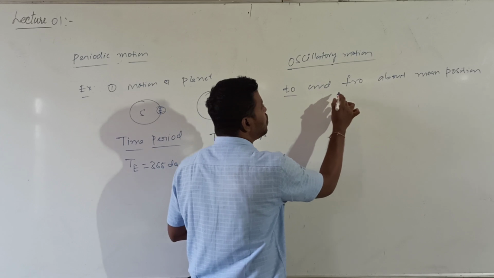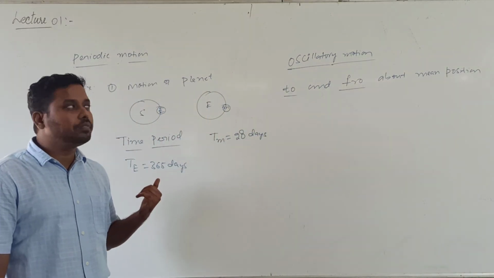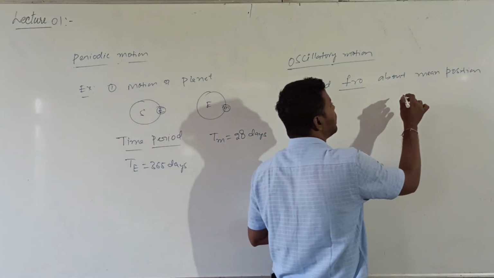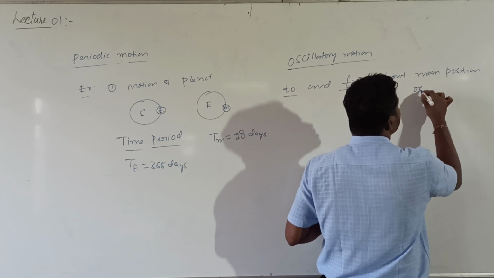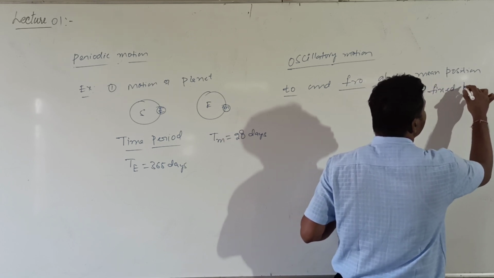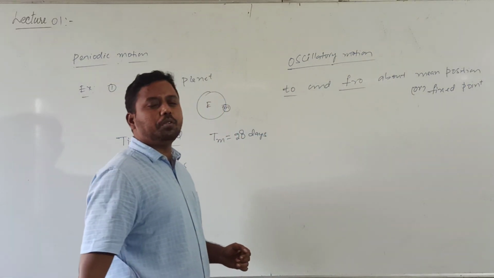What is the meaning of to and fro? It should move in the forward direction and also the backward direction, about a mean position or a fixed point. That fixed point is called the mean position. That is called oscillatory motion.